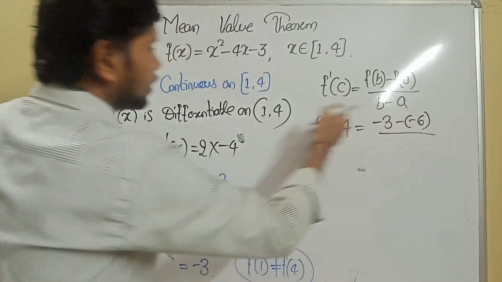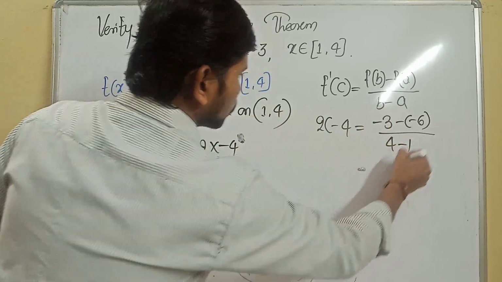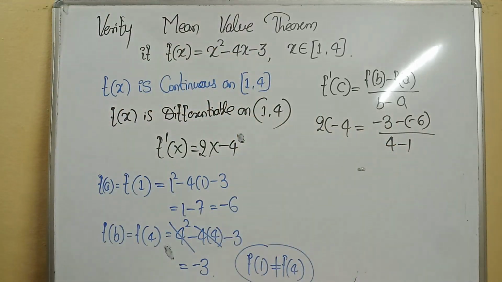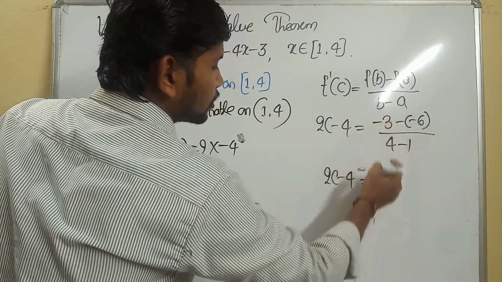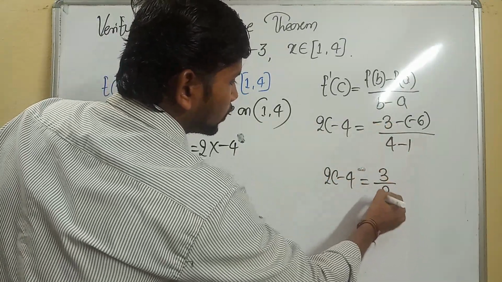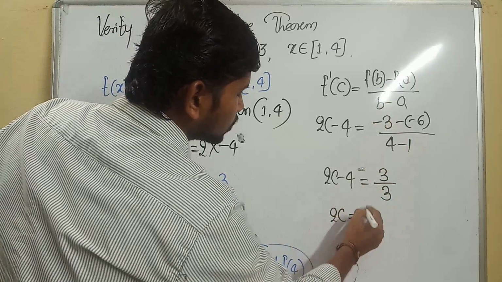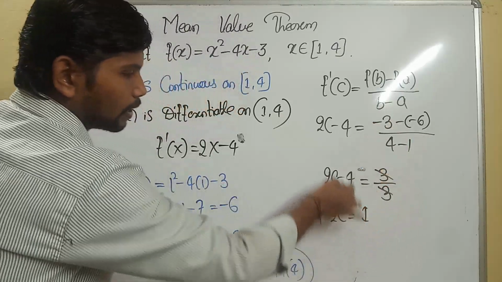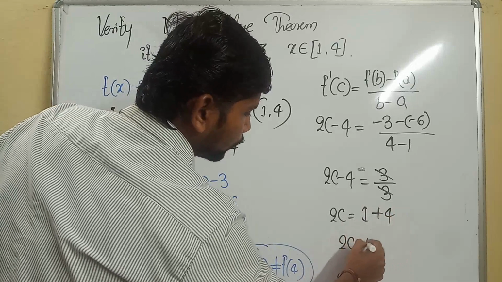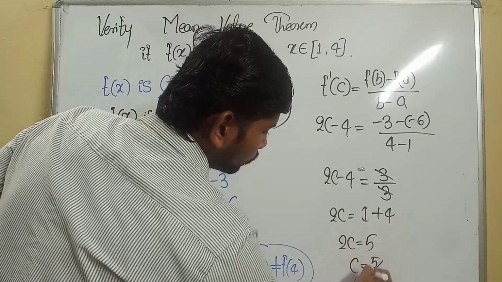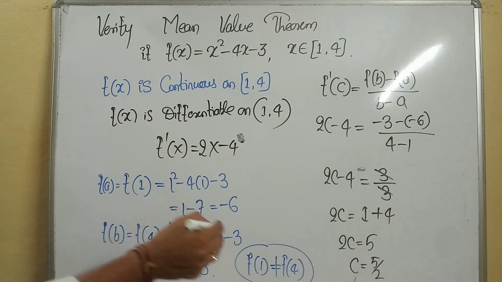What is b minus a? It is 4 minus 1. Then 2c minus 4 is equal to 6 minus 3, which is 3, over 4 minus 1, which is 3. The 3s cancel, so 2c minus 4 equals 1. On the right-hand side, adding 4, 2c is equal to 5. So c is equal to 5 by 2, which is nothing but 2.5.